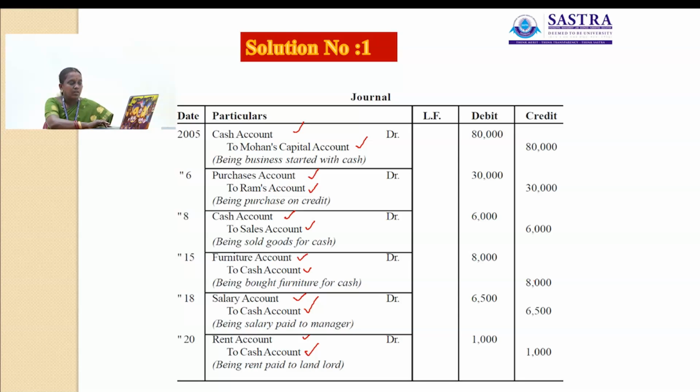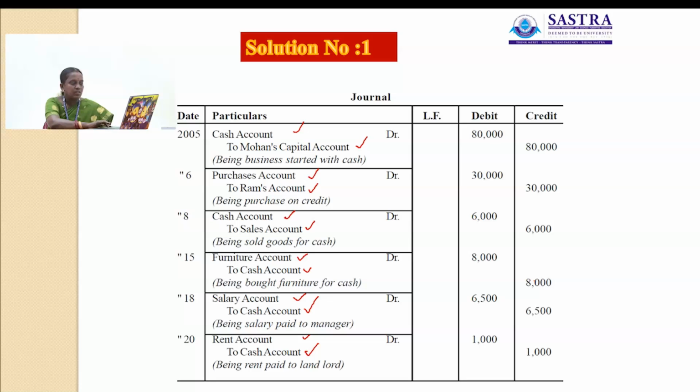Here furniture account debit, amount is 8,000. So 8,000 should be recorded on the debit side, and cash account should be credited. So to cash account, that amount was recorded in the credit column. The narration for this transaction is being bought furniture for cash.